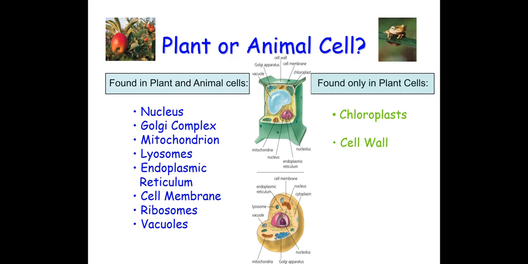Next topic, that is plant and animal cell. The differences are mentioned here. Plant and animal cells have common features. They have nucleus, Golgi complex, mitochondria, lysosomes, endoplasmic reticulum, cell membrane, ribosomes and vacuoles. Some structures which are not found in animal cells are chloroplast and cell wall. These two structures are basically found in plant cells only.